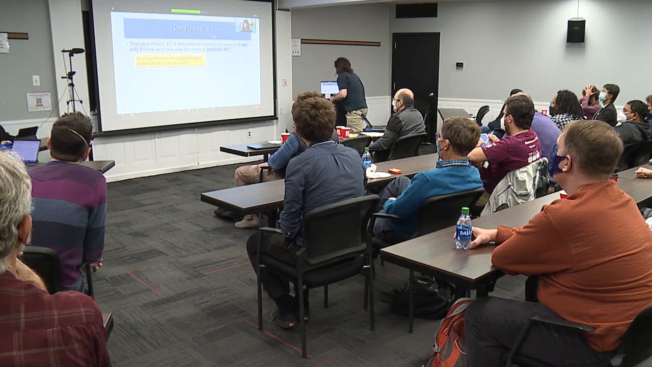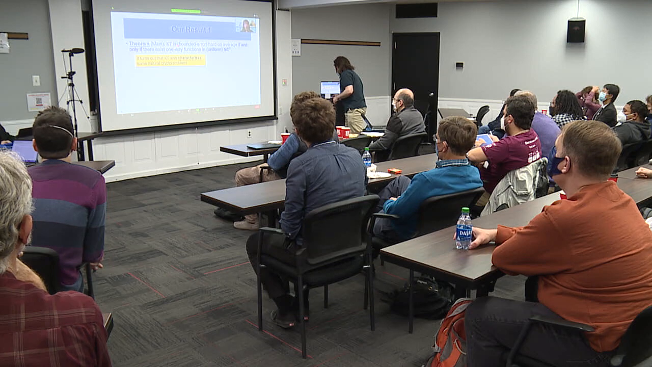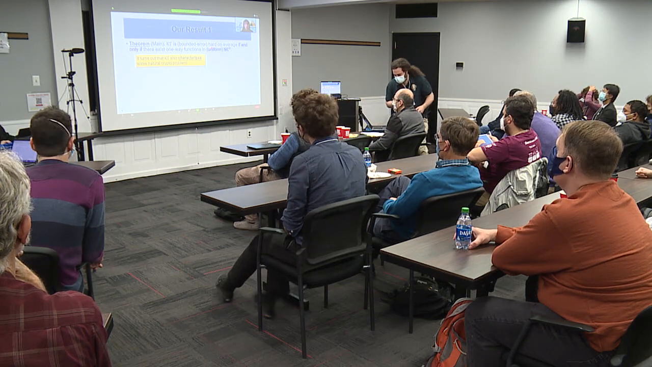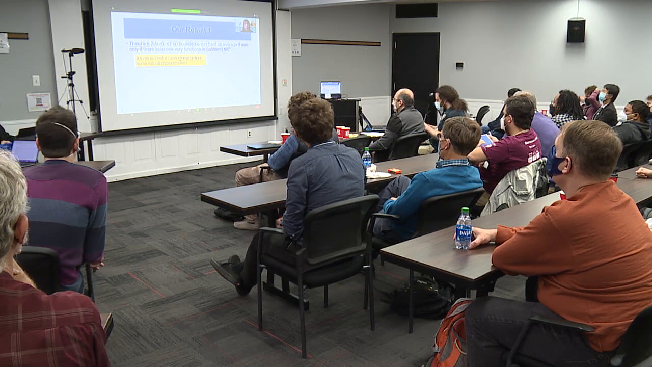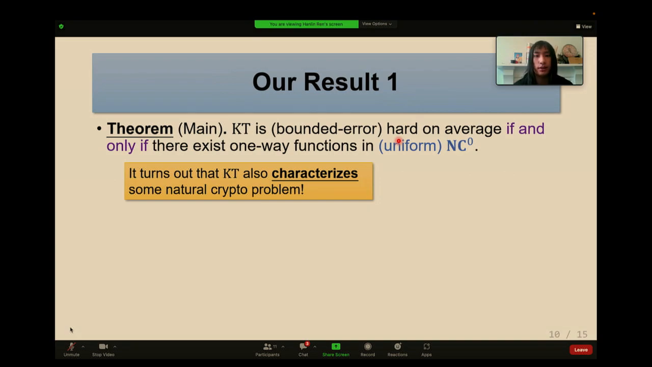So my first result is that KT is hard on average if and only if there exist one-way functions in uniform NC0. So it turns out that KT also characterizes some natural crypto problem. I will tell you what NC0 means if you don't know. And I should also justify that one-way functions in NC0 is a natural crypto problem.